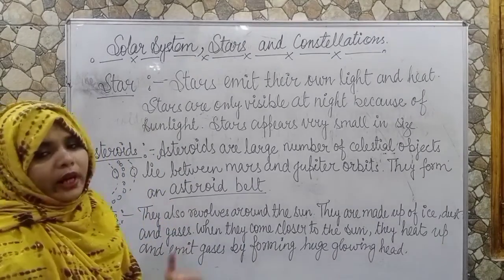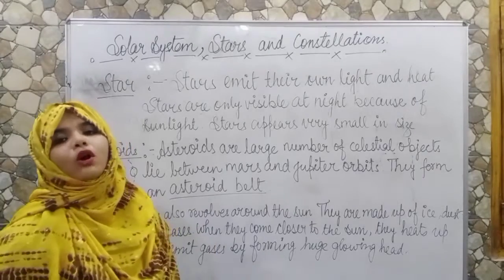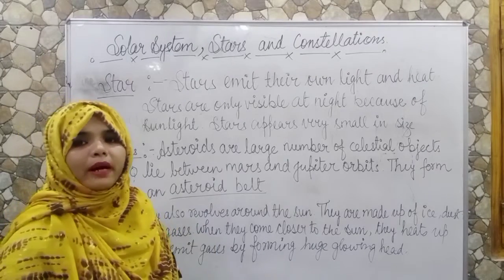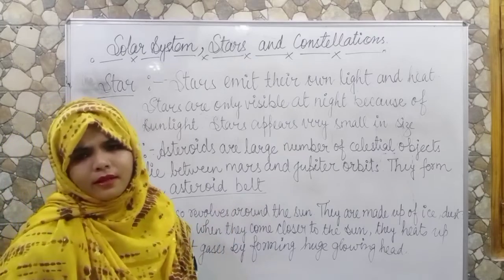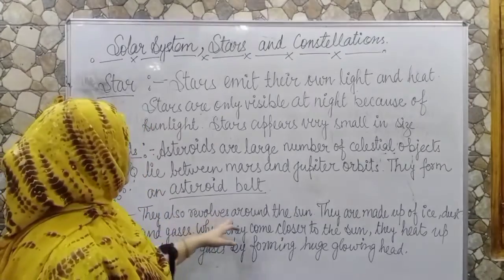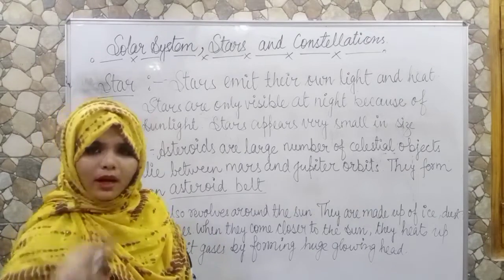Now comets. What are comets? They also revolve; comets are also celestial bodies. They are made up of dust, smoke, ice and a lot of gases. They also revolve around the sun.